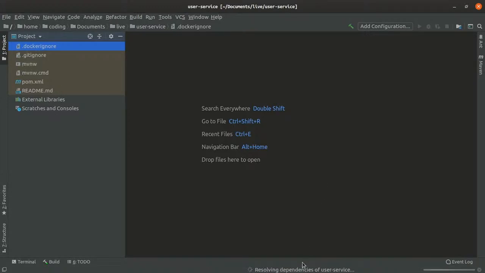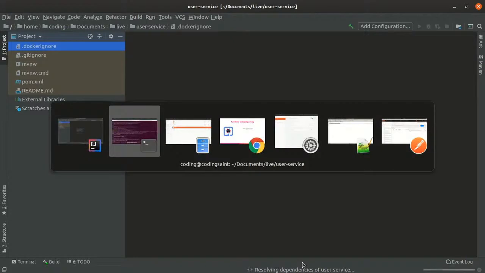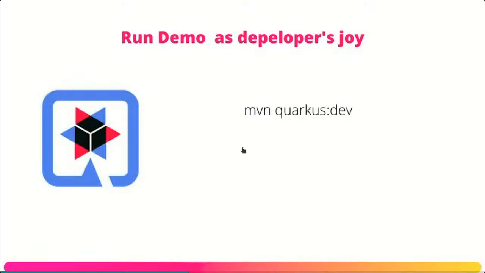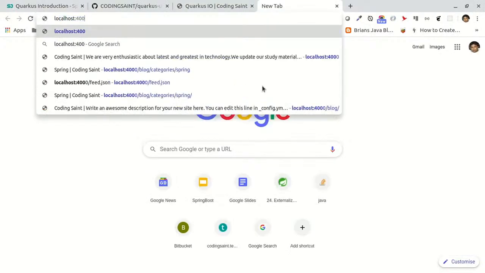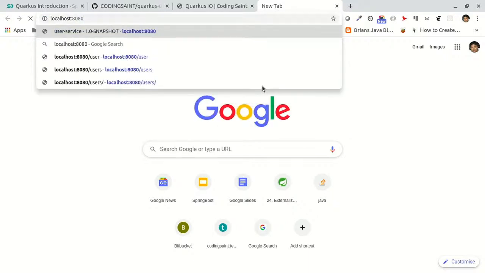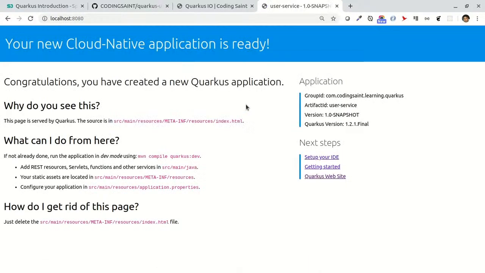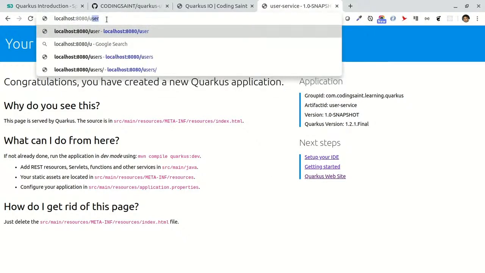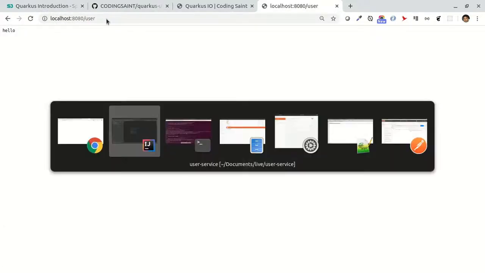It is resolving dependencies here. So let's see what localhost 8080 brings for us, right? So we'll just go to localhost 8080. So this is the home page of Quarkus. It says, congratulations, your cloud native application is ready, and what more things you can do. And because we started with one user resource, this is telling you hello. And as I said, it is a developer's choice.